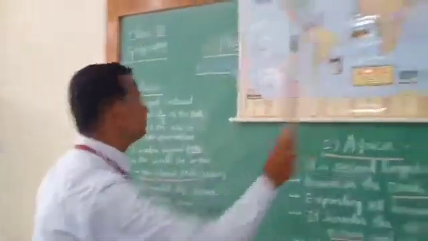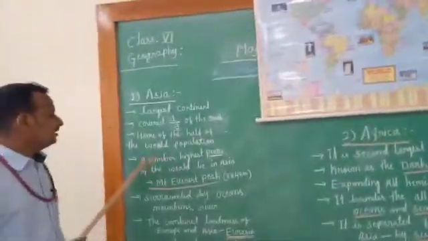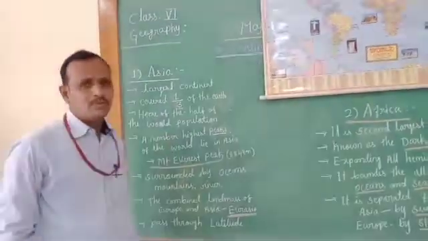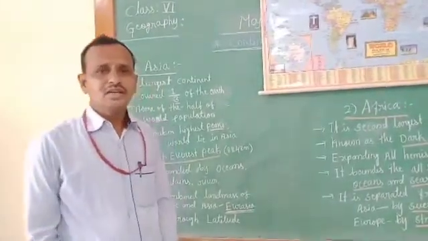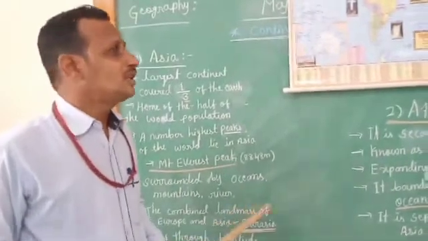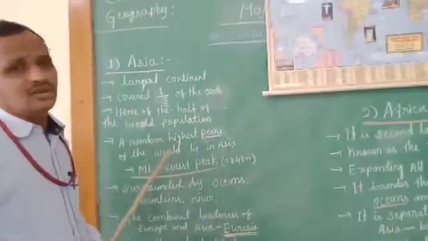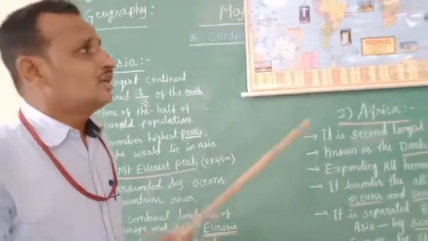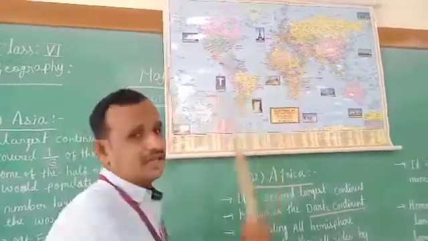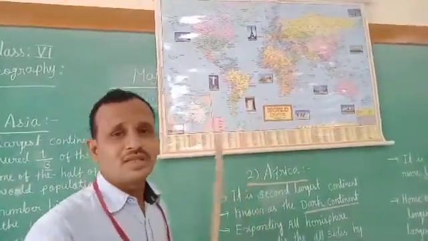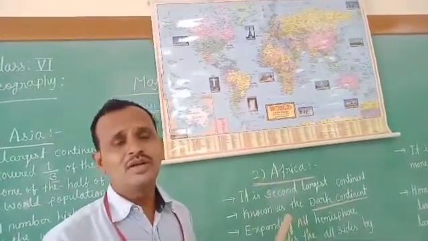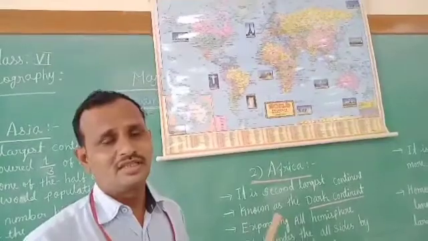Let us see the next feature of this continent. Children, the Asia continent is the home of half of the world population. That means the population is very high in this continent, because China, the world's largest population country, comes in this continent, as well as India, the second highest population country. That's why Asia is called the home of half the world's population.